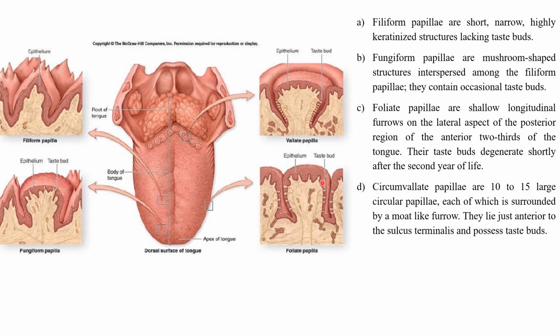The name foliate has come because they look like leaves under the microscope, and the taste buds present in them degenerate slowly after the second year of the life of the child.